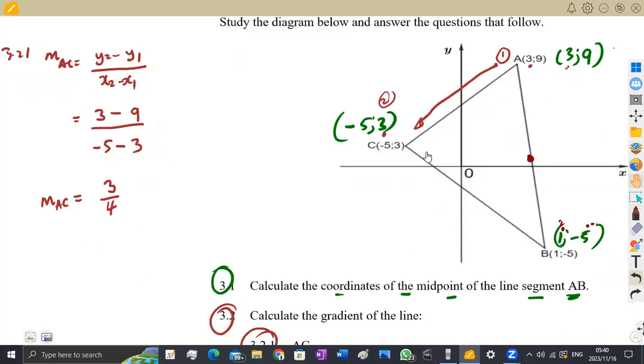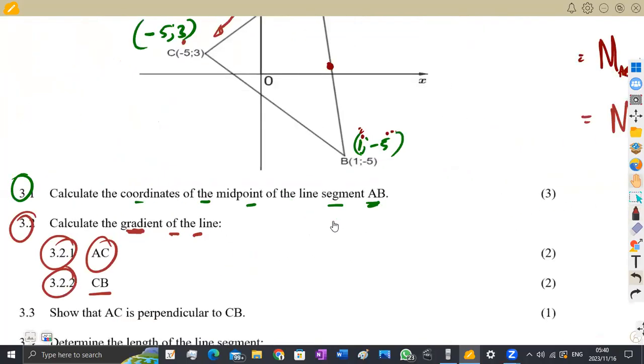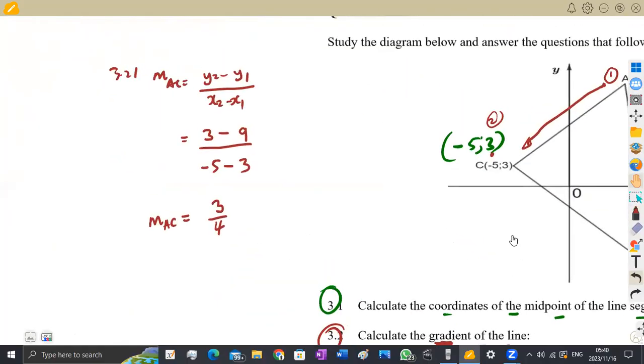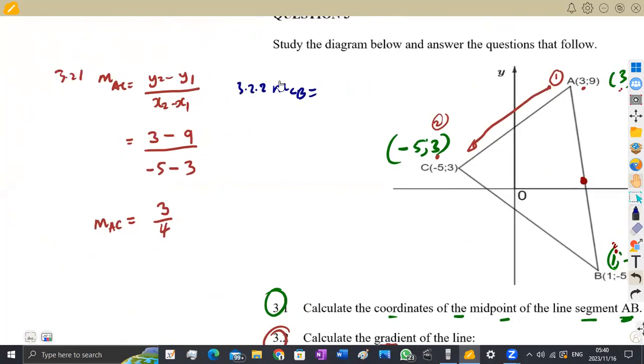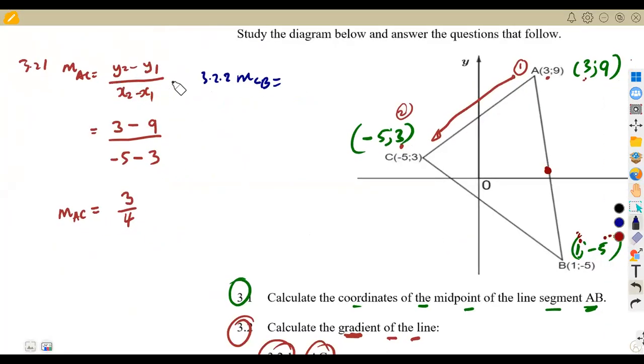All right, let us move on to the other question, which is the gradient of CB. We are still on the gradient of the line. We calculated for AC, now for CB. These were just 2 marks. So let us calculate for CB in this case. The gradient, like I said, we use the small letter m. The gradient of CB is going to be the same way, just like what we calculated here using the formula. The change in y over the change in x is y2 minus y1 over x2 minus x1.